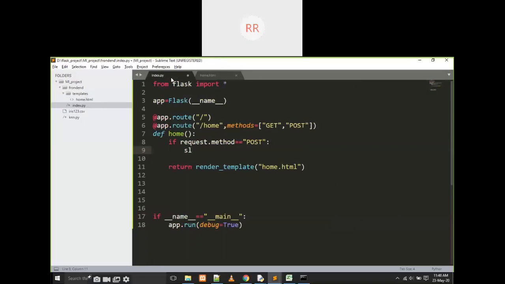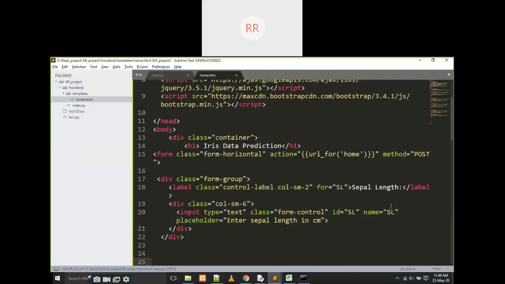SL is equal to request.form of, what is the name there? SL, the capital SL here. What is the name of that sepal length text box? That is SL.